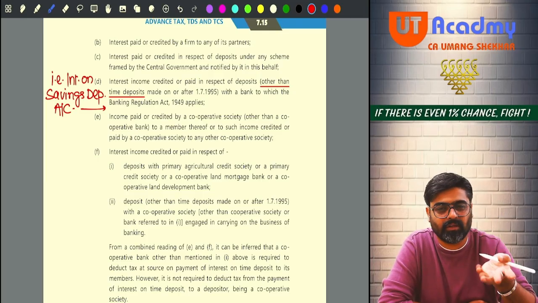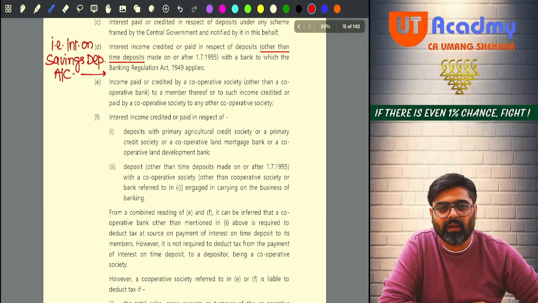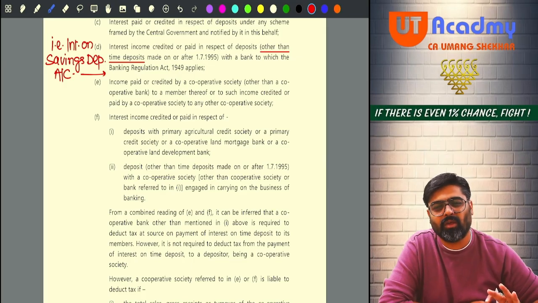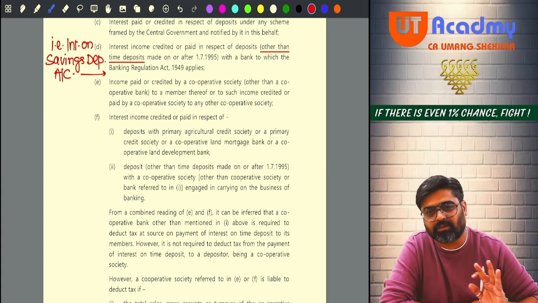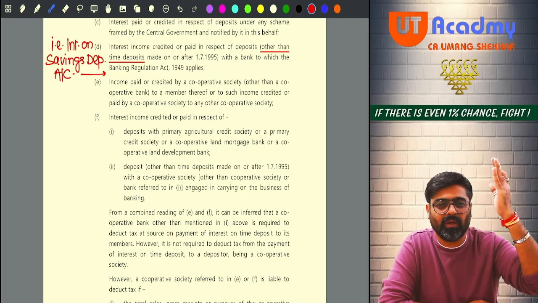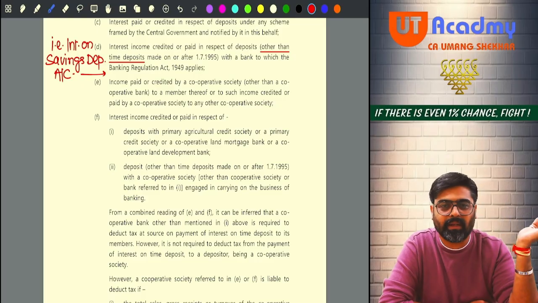Yes, 2.7% is peanuts. So don't keep it in such a bank. See, AU Small Finance is giving good rate of interest on savings. If you go to Yes Bank also, it is also giving good rate of interest. But instead of keeping your money idle in the savings account, you should be investing it in proper places so that you get good returns. Just imagine, for the full year, 2.7% per annum interest rate is nothing. It is peanuts. Even the peanuts are costlier than this.